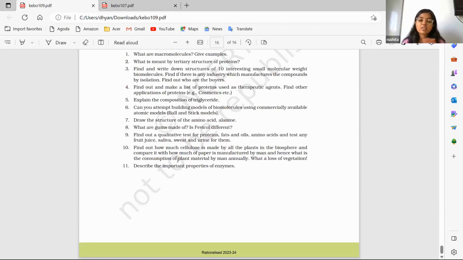So a small amount of enzymes can catalyze a large quantity of reactions. Only a small amount of enzyme is needed. Then they do not start a reaction, but they only accelerate a reaction. Then they can help in the breakdown of large molecules to small molecules. And then there is specificity in their action. An enzyme can only catalyze a certain reaction. It cannot catalyze another type of reaction. So there are specific enzymes for specific reactions.